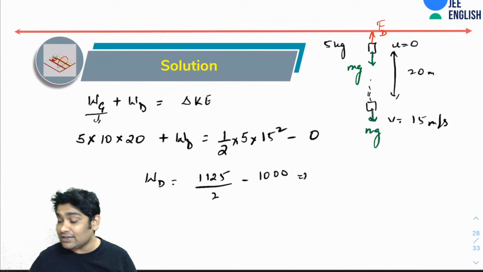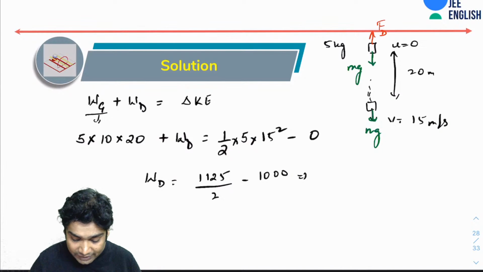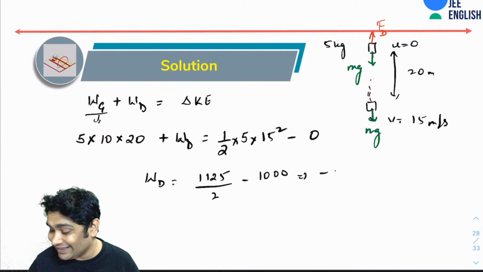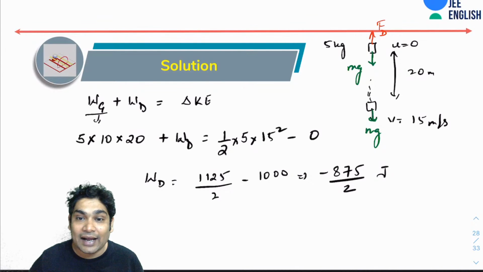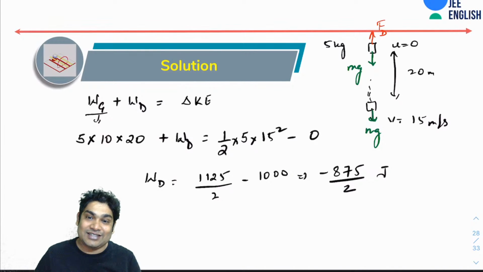So what you realize is that the work done by drag forces would be negative, by the way. Alright, it would be minus 875 by 2. Yes, that is the correct answer, minus 437.5.